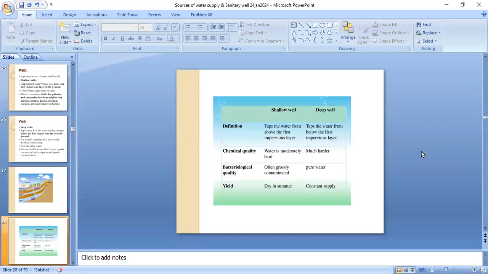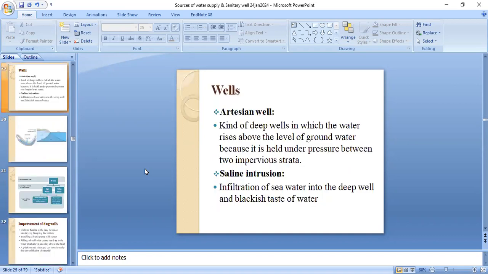These are the differences between the shallow and deep well. The chemical quality of the shallow well is that water is moderately hard, but in the deep well it is much harder. The bacteriological quality of the shallow well is that it is often grossly contaminated, but in the deep well it is pure. And the yield: the shallow well is dry in summer, while the deep well remains a constant supply of water.